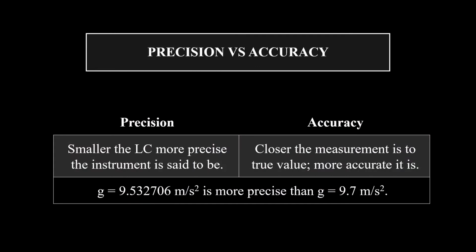Precision versus accuracy. I am choosing an example to explain this. Suppose the value of g is 9.532706 meter per second square. Now this is very precise because the number of decimal places is large. But it is not at all accurate because it is far away from the true value. g equals 9.7 meter per second square is accurate, although not precise.